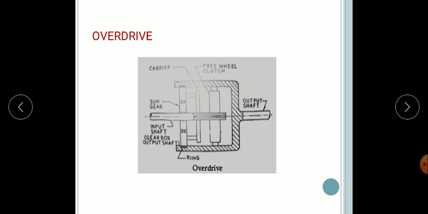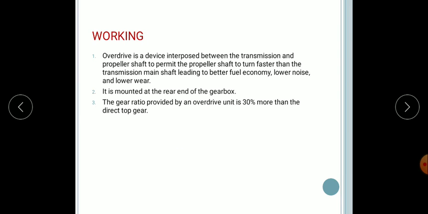Overdrive is used in some sports cars and luxury cars. So this is the overdrive. This is the working which we have discussed.